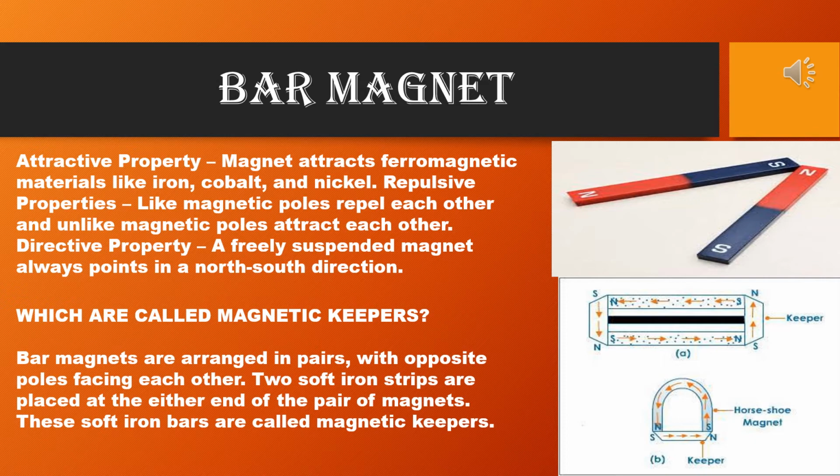A bar magnet is a magnetized bar, you can say, of steel of uniform circular or rectangular cross section. A pair of bar magnets, as I have shown in the diagram, are kept side by side with their opposite poles near each other with a small piece of iron connecting them. These iron pieces are called magnetic keepers as they keep the magnetism of the magnet intact.